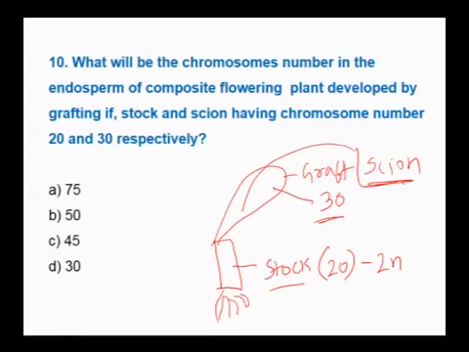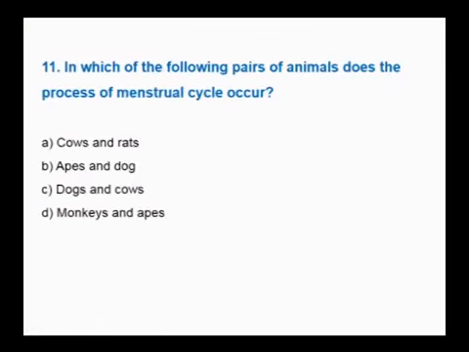Here the question is about endosperm. The 2n number is 30. Therefore, 3n should be 45. 45 should be the answer. Therefore, here the answer is C, that is 45. We shall move on to the next question.